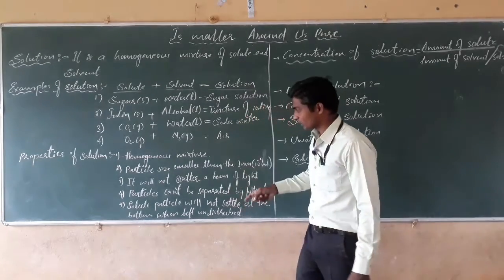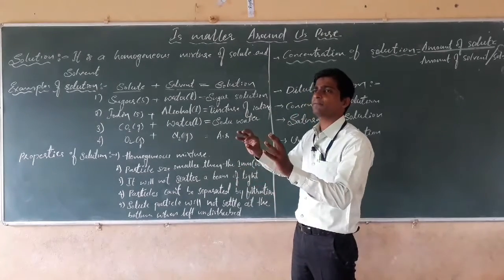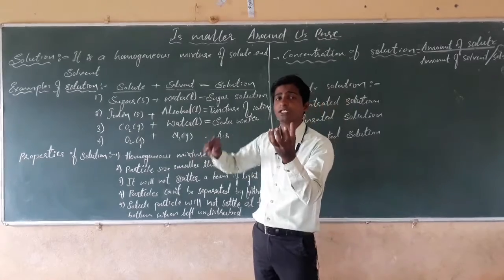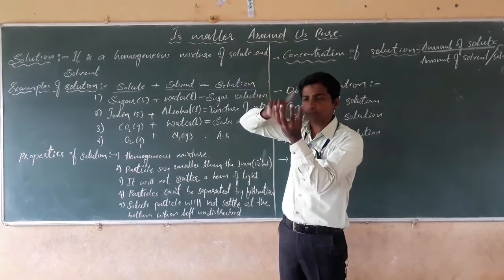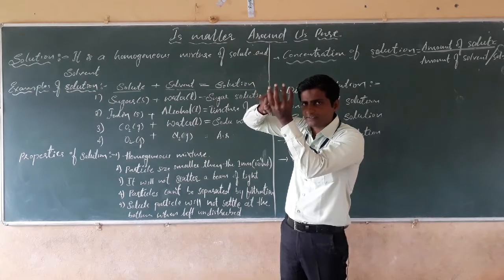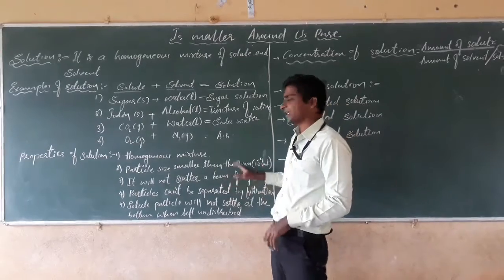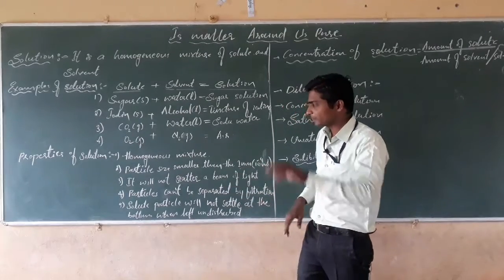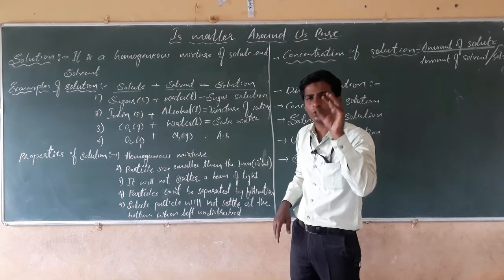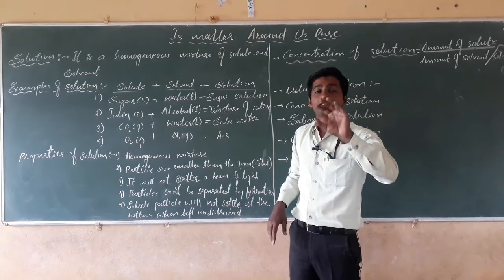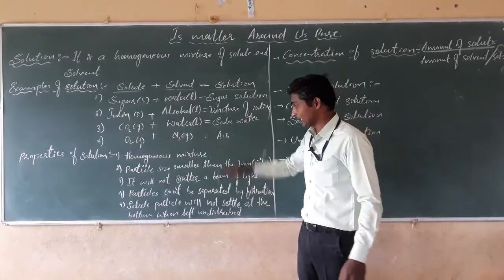The solute particles are so small that they are unable to be seen with the naked eye. Suppose we take a beaker, take water and dissolve sugar. Is it possible to identify the sugar particles in the sugar solution? No. The particles of the solute, solvent or solution are much smaller than 1 nanometer, so they cannot be seen through the naked eyes.